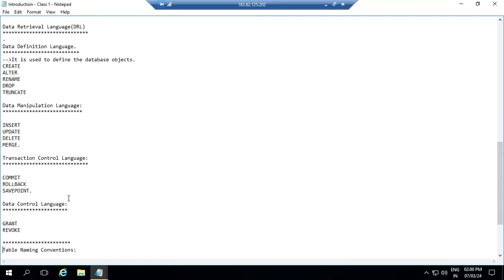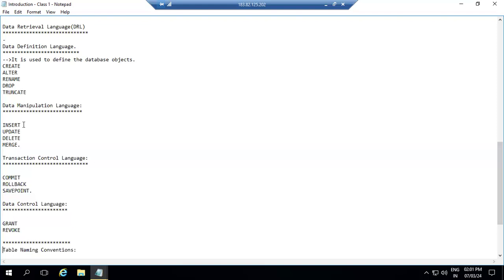These 4 commands are not auto committed. We should use the commit keyword. In SQL, we don't have anything like save; instead of save, we use commit. Whenever we insert records into a table, after inserting you use the commit keyword, so that the records are permanently saved into your database objects.